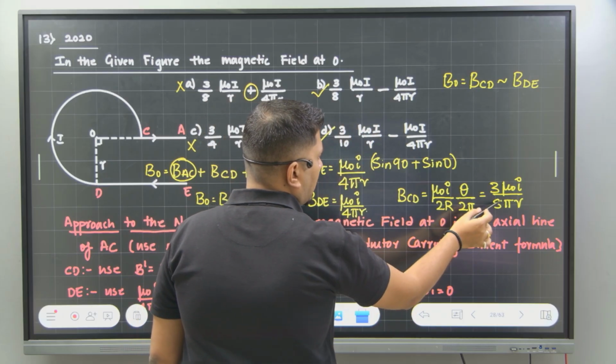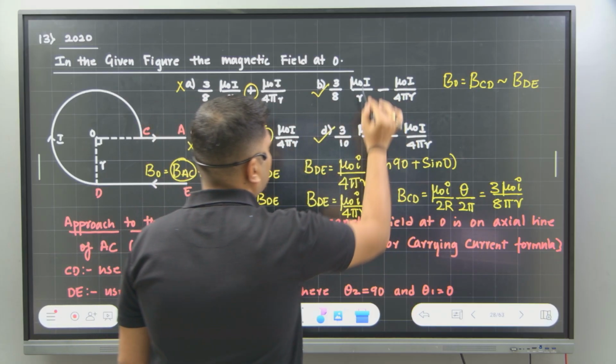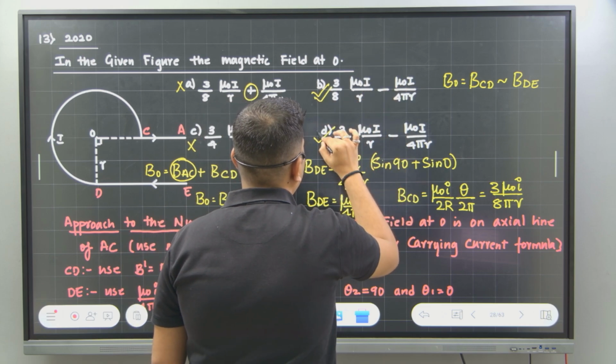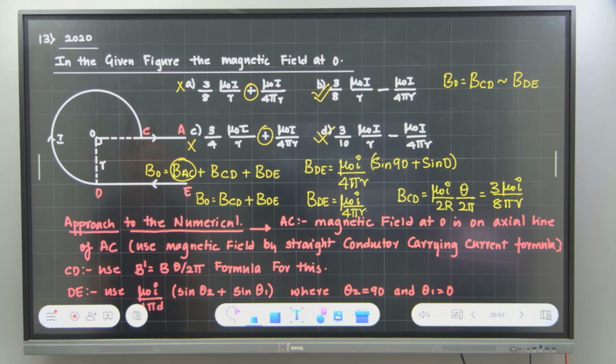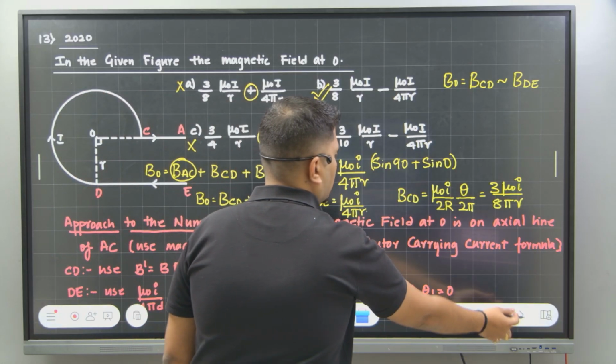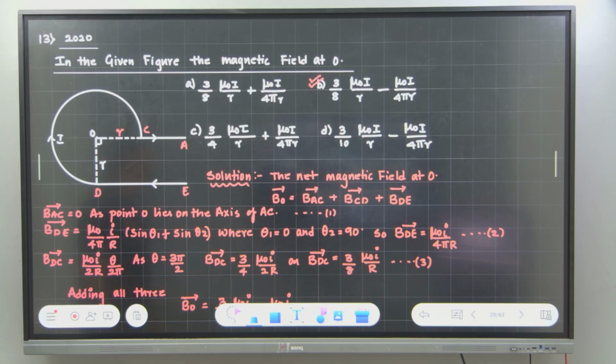We have found 3 by 8 mu naught I here, and we have found mu naught I divided by 4 pi R here. So these two values are correct. This is the right answer. This is the wrong answer. Did you understand now? Is it clear? Okay, let's see whether it is correct or not. Yes, B is the correct answer. Did you understand now? Is it clear? Any doubt?